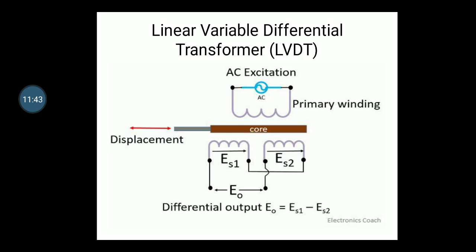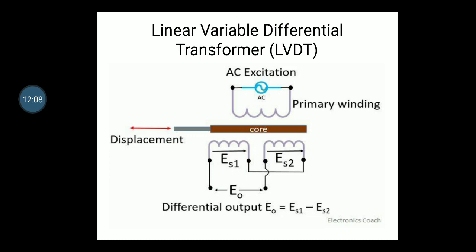Okay, so you can see here there are two transformers. I hope you know this is the symbol of a transformer. There is one primary winding, and here there are two small secondary windings, and these two windings are connected in such a way that EO, that is the output, is the difference of the EMF produced in both secondaries.